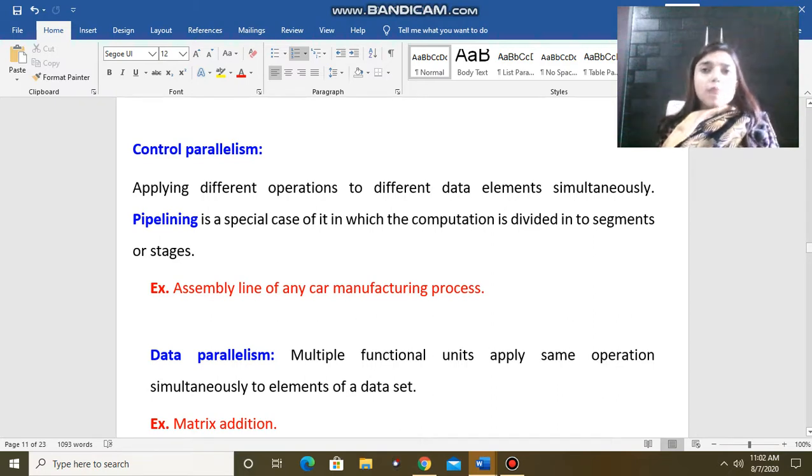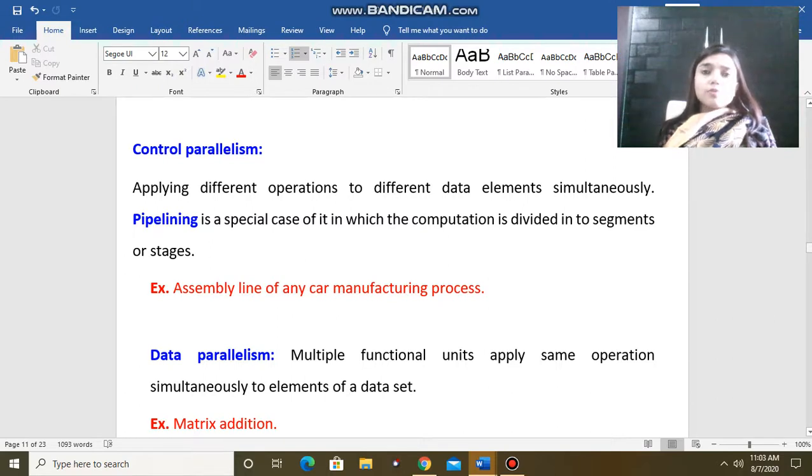So basically there are two parallelism approaches. The first one is control parallelism and the other one is data parallelism. Control parallelism means when different sets of operations are performed on different data sets, then it is called control parallelism. And pipelining is one type of control parallelism. And what is data parallelism? Data parallelism means when the same set of operations is performed on different data elements.